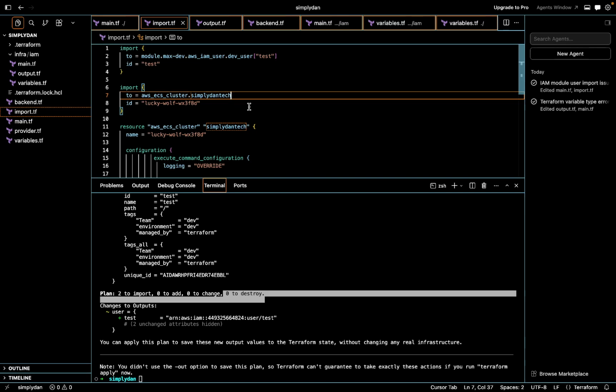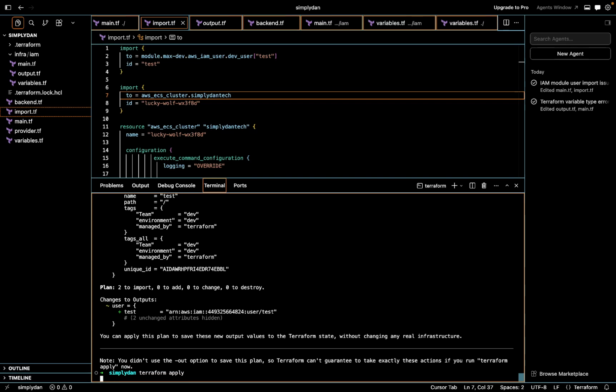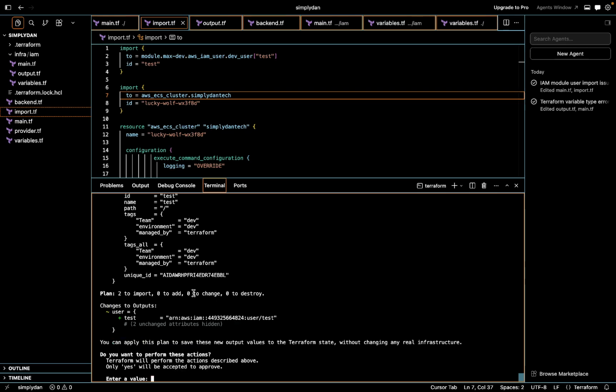So this is the best way to handle your resources that are not under Terraform management and you want to bring them for Terraform to manage. So if I run apply on this, okay, we should be cooking on the gas. Okay, apply, and then once this is applied, basically it's going to import the resources into your Terraform management.